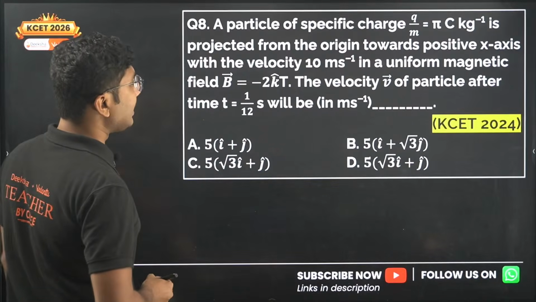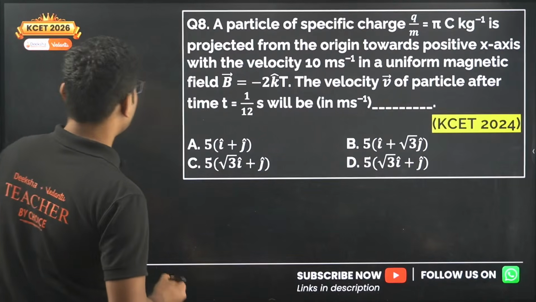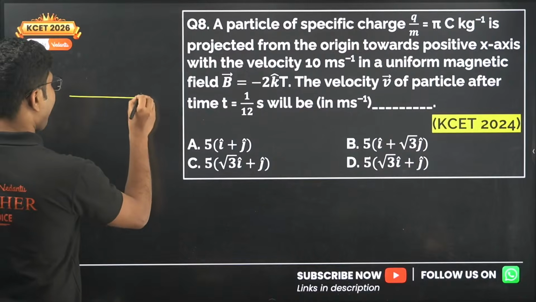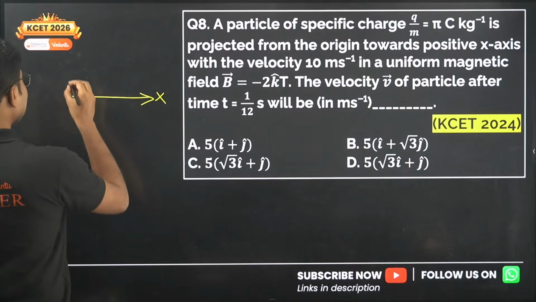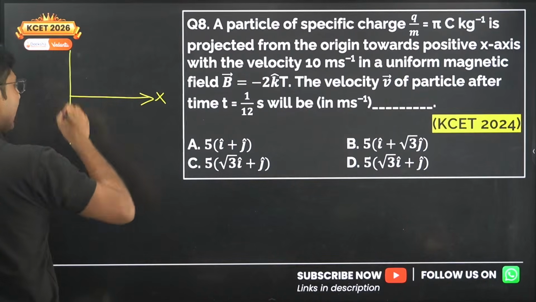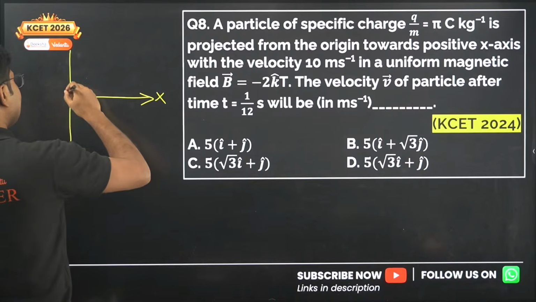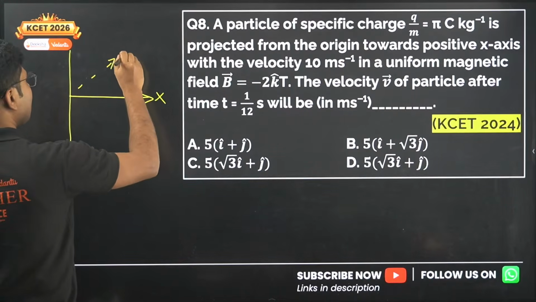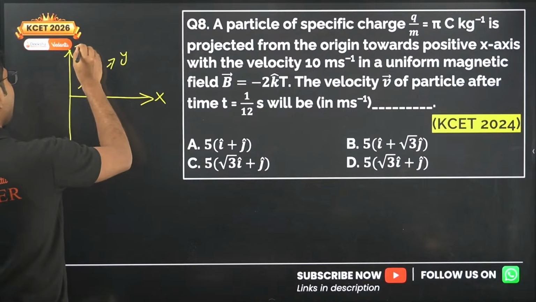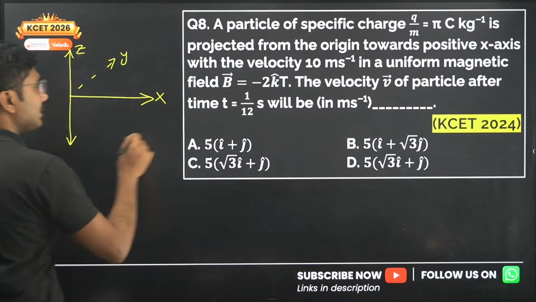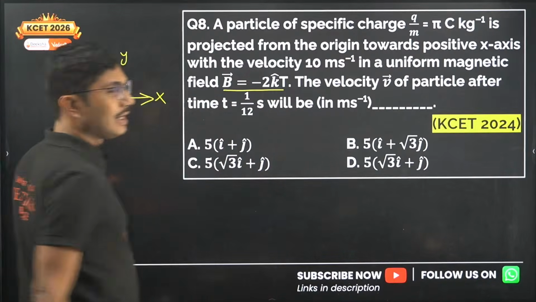Here we are going to draw the x-axis and z-axis, not the y-axis. The y-axis is there somewhere, since x cross y is z, but we are interested only in the z-axis. Why? Because the magnetic field is given along the negative z-axis.